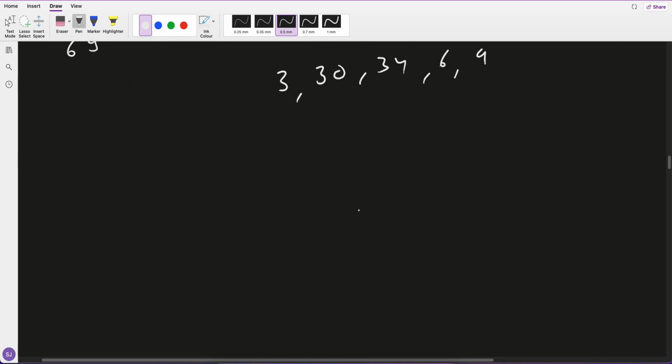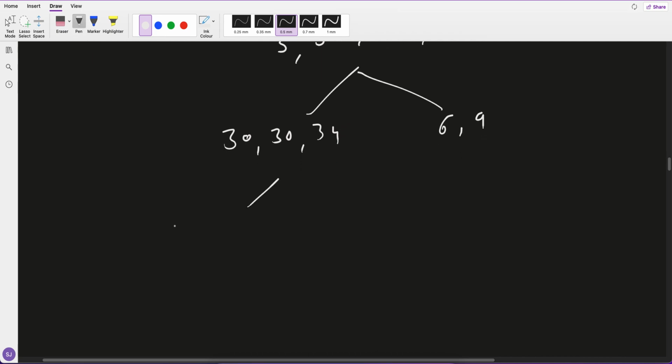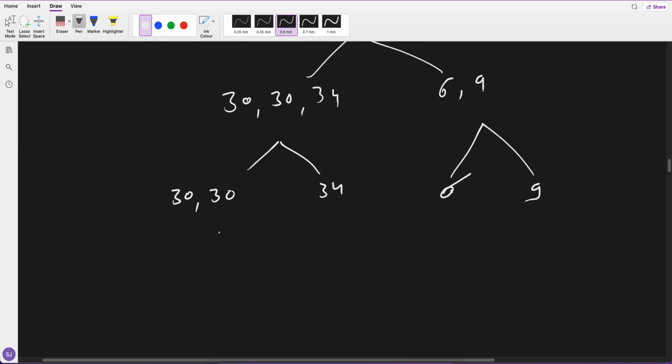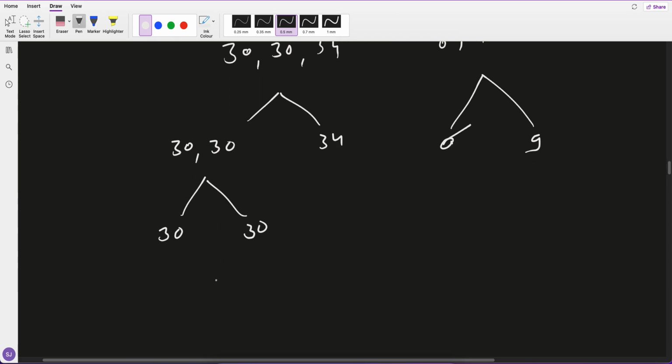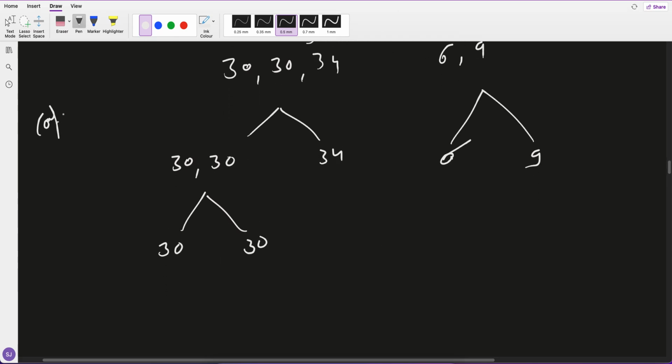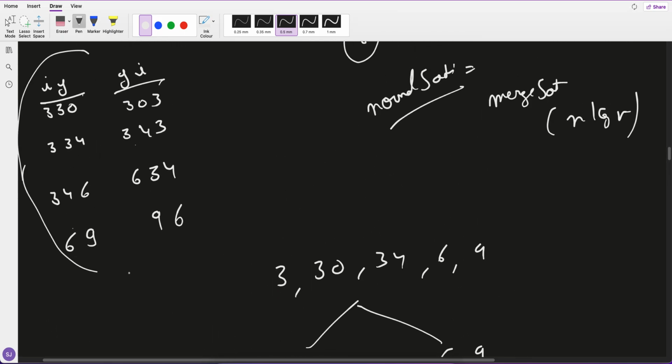We have 3, 30, 34, 6, 9. First it will divide, and you know the comparator which we have built.